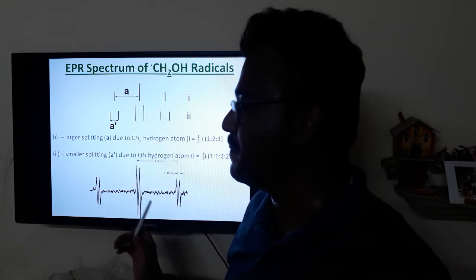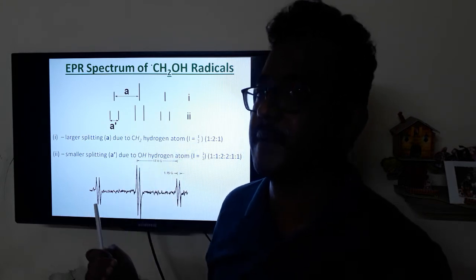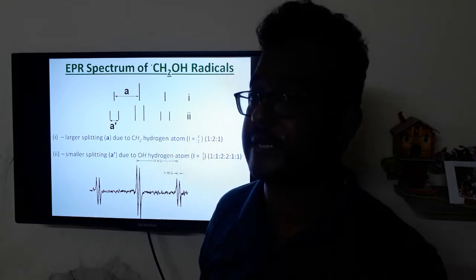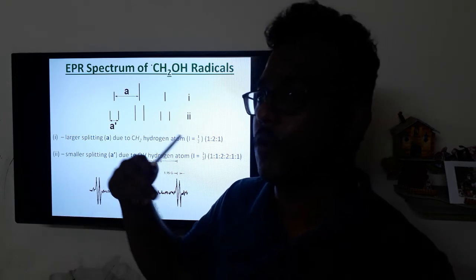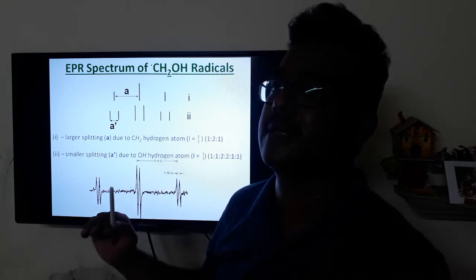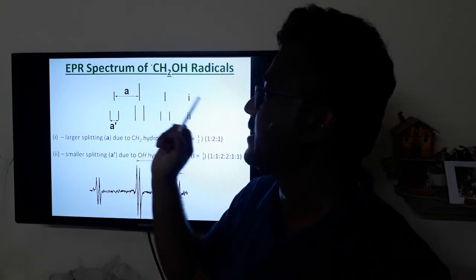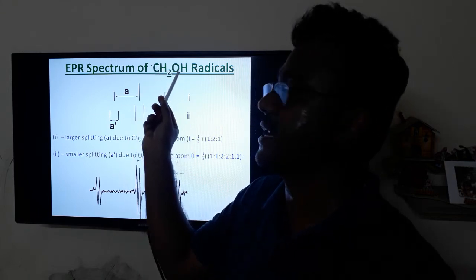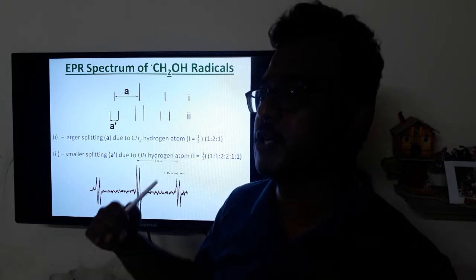This EPR spectrum can be obtained only with a high resolution instrument. If you take the EPR spectrum with a lower resolution one, you will get only a triplet with intensity 1:2:1, because the hyperfine interaction of the unpaired electron with the hydroxy hydrogen can't be seen with the lower resolution instrument.